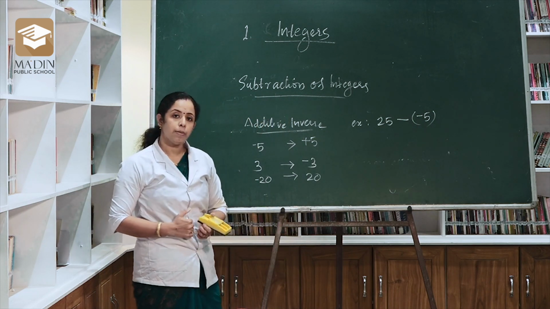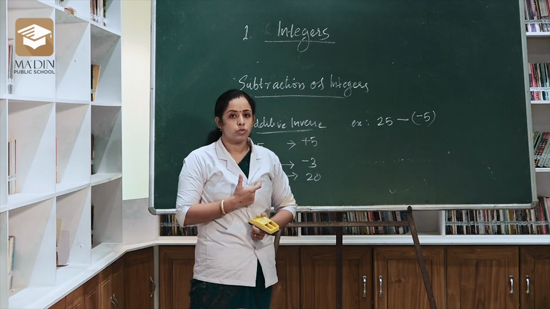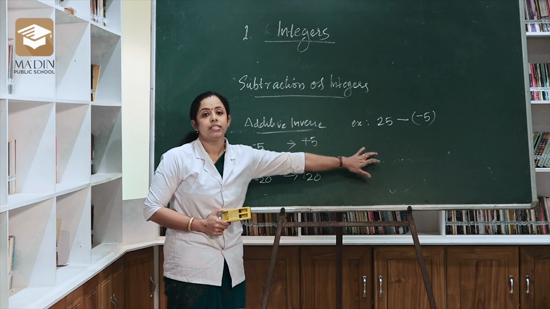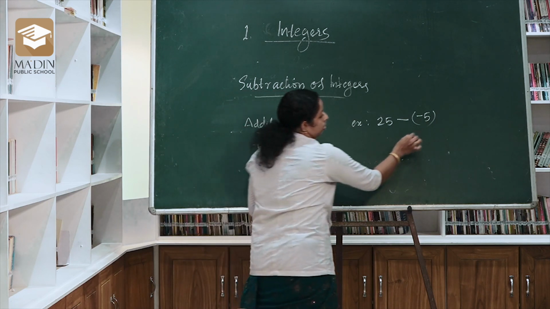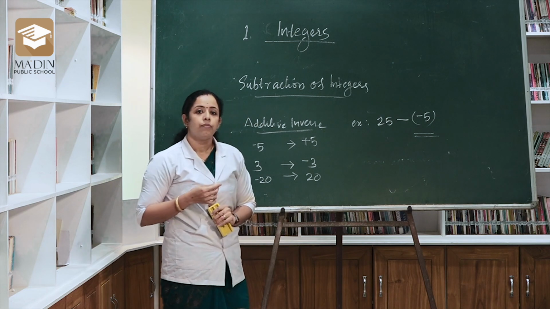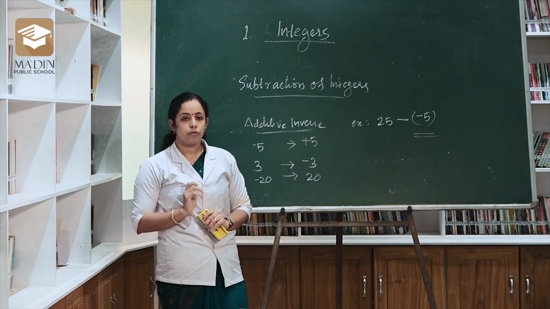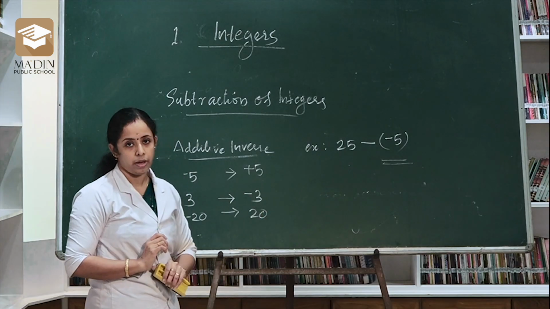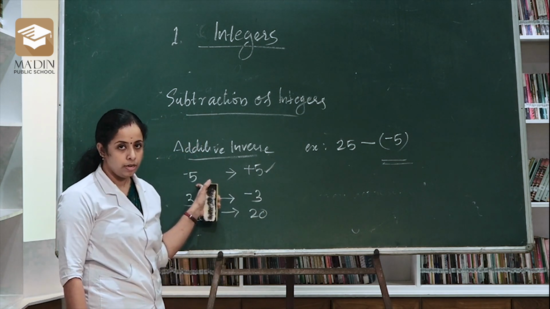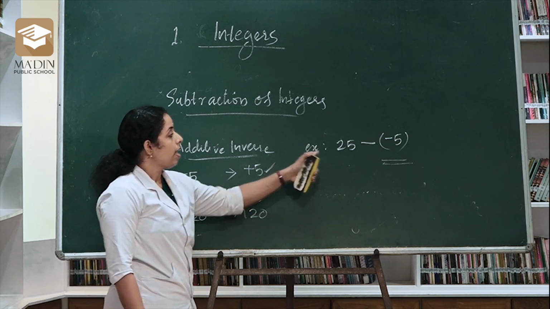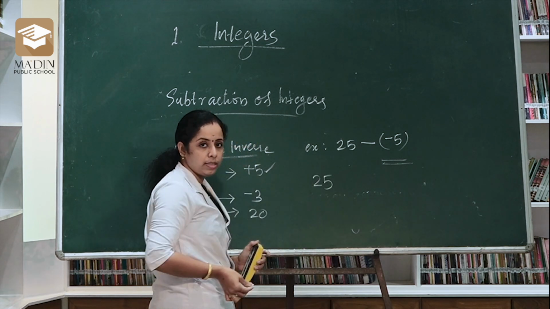Then which number will we take to find out the additive inverse? Some of you had confusion, I think. Which number will we consider to take the additive inverse? Second number. In the case of subtraction, we only consider the second number to find the additive inverse. First of all, we find the additive inverse of negative 5. What is the additive inverse of negative 5? Positive 5. Then the subtraction method says addition of the additive inverse, with 25 already there.